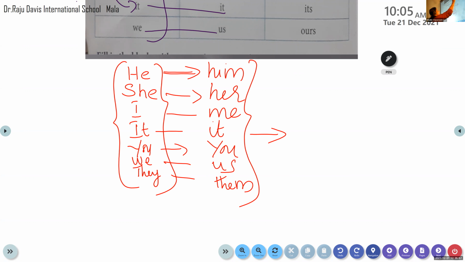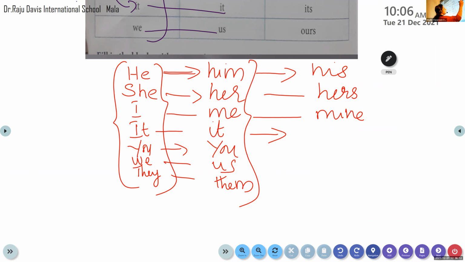So that form: for him, we use his. For her, it is hers. Once you know these 7 pronouns, all these will automatically come to you. Only thing is you have to concentrate a little. For me, it is mine. For it, it is its. For you, it is yours. Automatically it comes for you. Only thing is, us is ours.